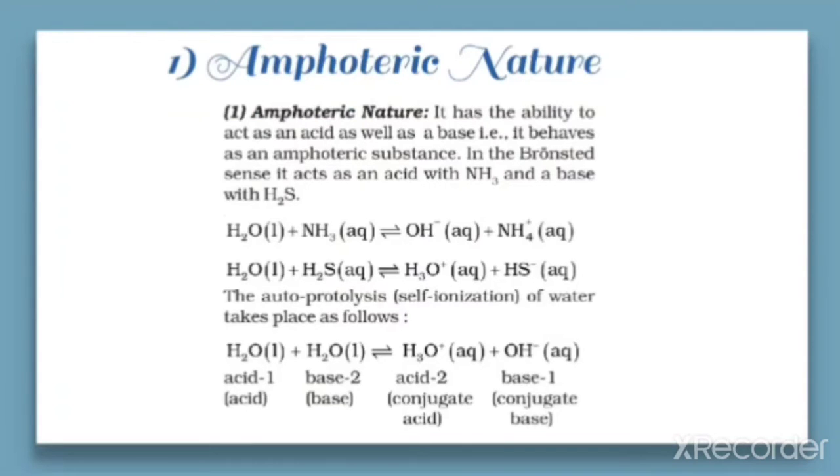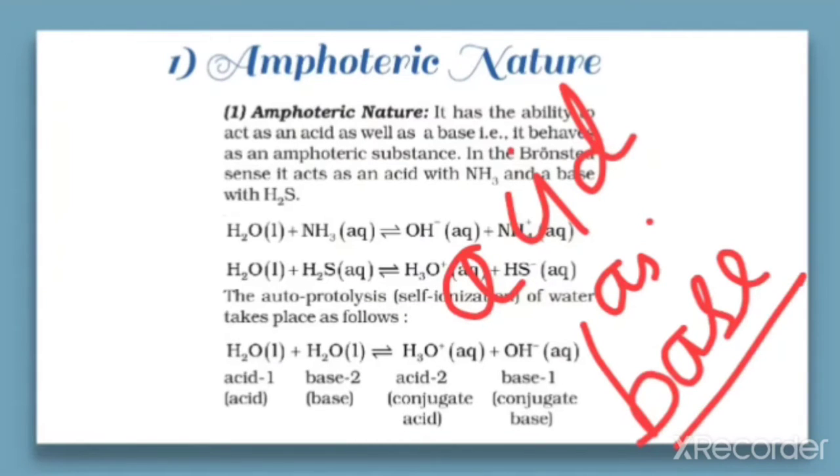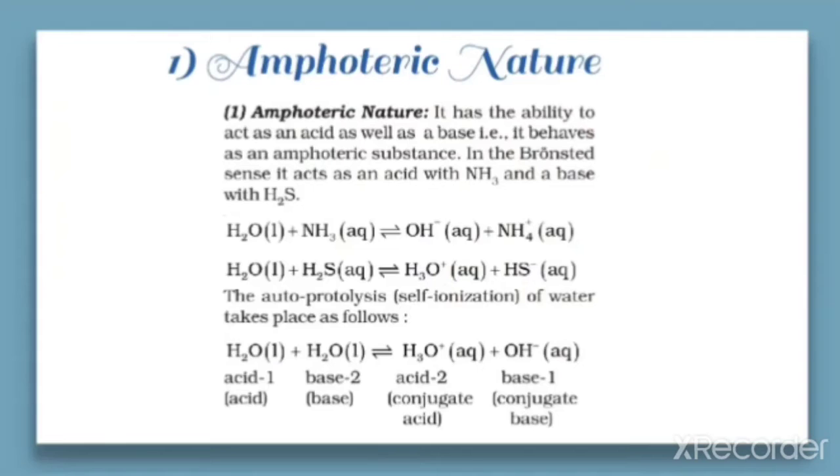Amphoteric nature means the ability to act as acid as well as base. That means if a substance has the ability to act as acid as well as it can act as a base, such property or such ability of a substance is called amphoteric nature. So water has the ability to act as both acid as well as base.